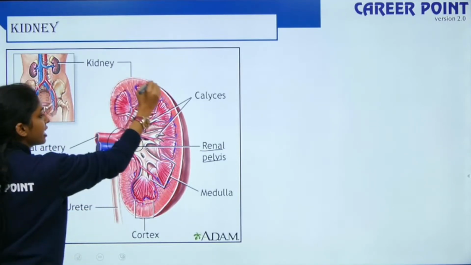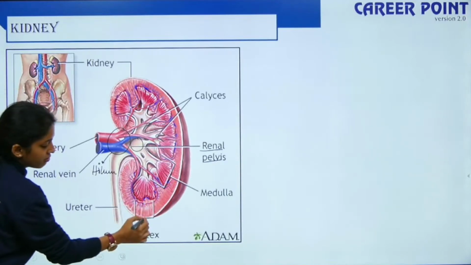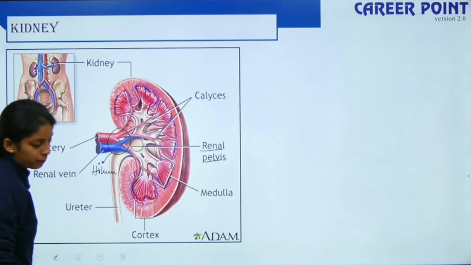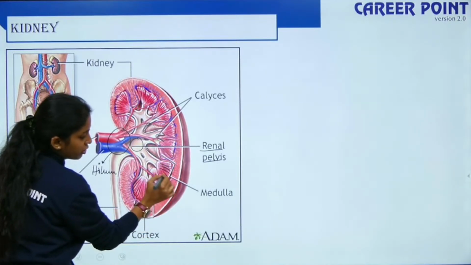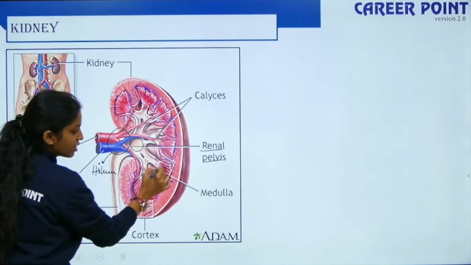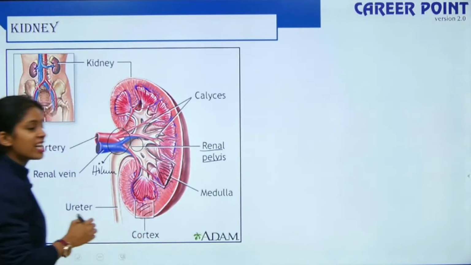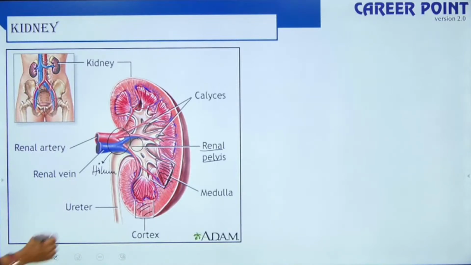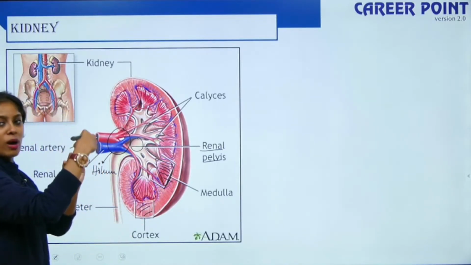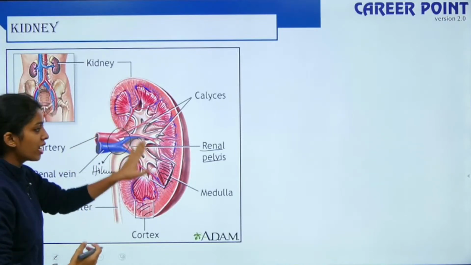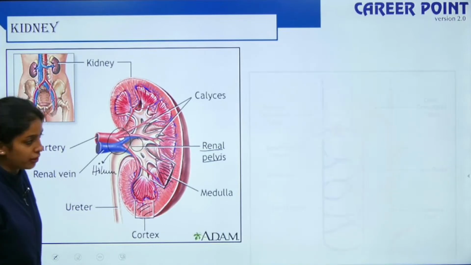The outer kidney is surrounded by a tough capsule. The inner region is divided into cortex and medulla. This region is the cortex and this is your medullary region. The medulla has funnel shaped or conical structures known as medullary pyramids, and they project inside the calyxes. If this is the calyx, you have your medullary pyramid here. So it is structured like this. Here I am showing you the practical picture.